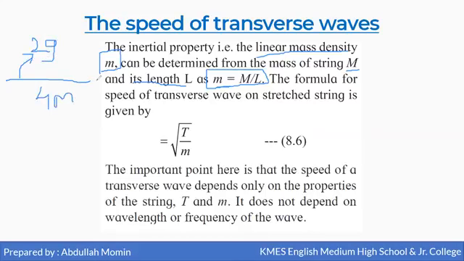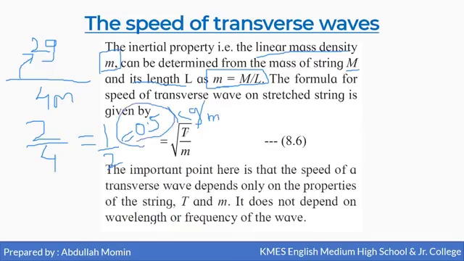Then the linear density is mass upon length, that is 2 by 4, which is 1 by 2 or half. So we will say that the linear density of the string is 0.5 kg per meter, meaning if we take a string of 1 meter, its mass will be 0.5 kg.